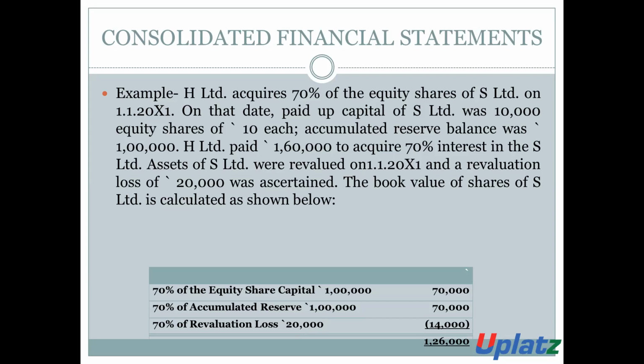The book value of the share of S Limited is calculated as below. 70% of the equity share, 1 lakh into 70%, is 70,000. 70% of accumulated reserve, 1 lakh into 70%, 70,000, and 70% of the revaluation loss, 20,000 into 70%, is 14,000. So the total book value of the share of S Limited is 1,26,000. 1,26,000 is the book value of the share of H Limited.